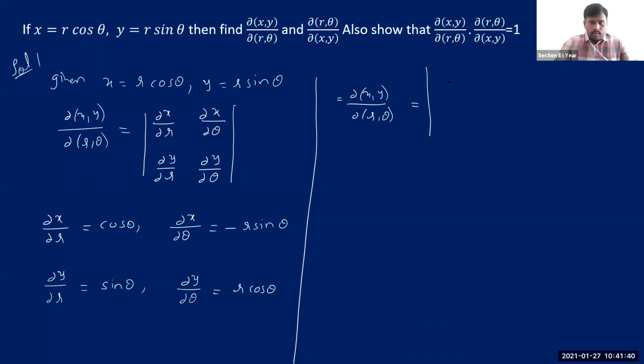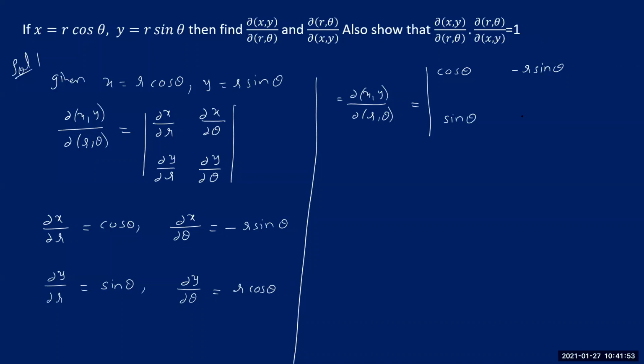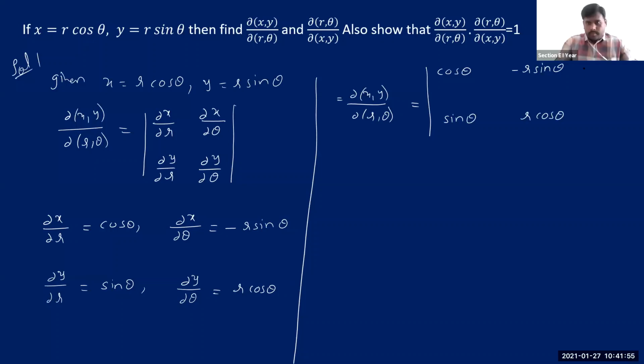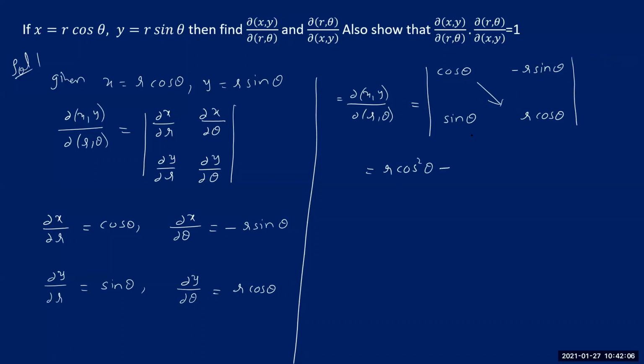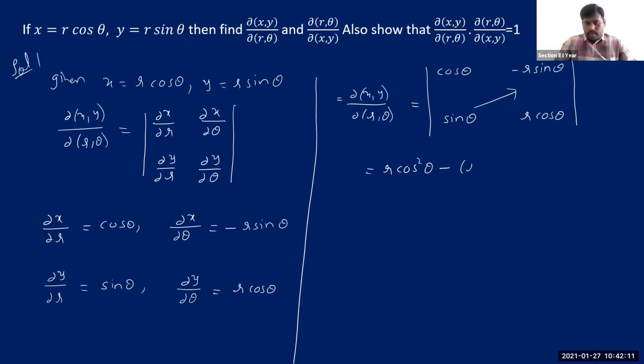Then I'm just substituting everything into this: cos theta, and dou x by dou theta we got as minus r sin theta. Then dou y by dou r is sin theta, and here it is r cos theta. If you simplify this determinant, it is a kind of cross multiplication. So we get r cos square theta, and actually minus, but when you take the product of these two, we get one more minus, r sin square theta.